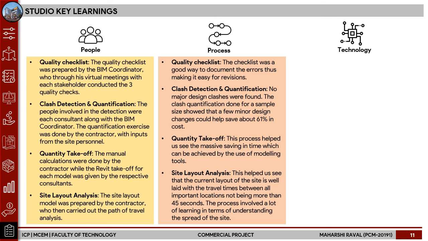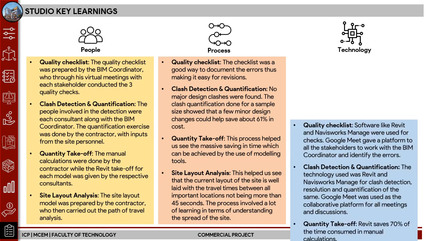The clash detection quantification exercise helped us understand how cost could be optimized by just one small sample and a minor design change. The quantity takeoff exercise was again a great understanding of how much time could be saved by using software based quantity takeoffs. And the site layout analysis helped us appreciate the planning done for the site in this project.